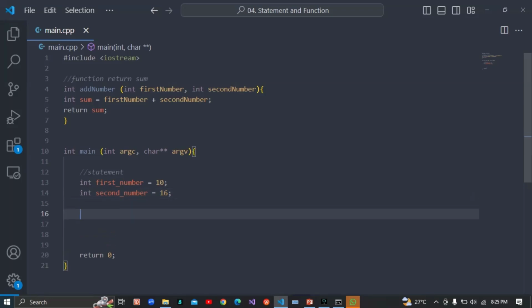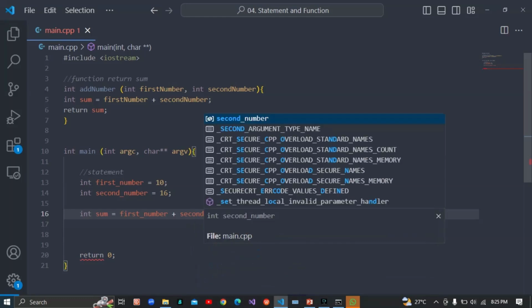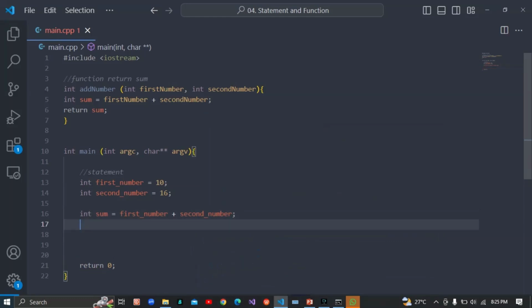And the next thing I'll be doing is creating a sum. I'll add them together. I'll add the first number. Visual Studio is already helping me out with the variable. And we have second num, and so I am calling the value of first num, and the second number is 16. So I am adding the two and giving it to sum. The value of both will be stored here. You should know that yourself. Don't worry, I don't need to say that.